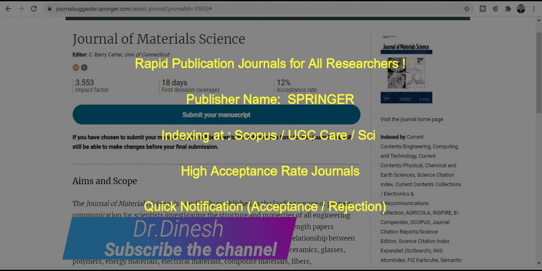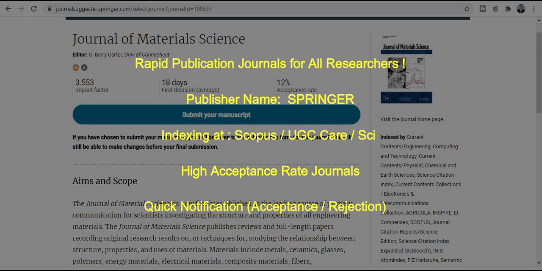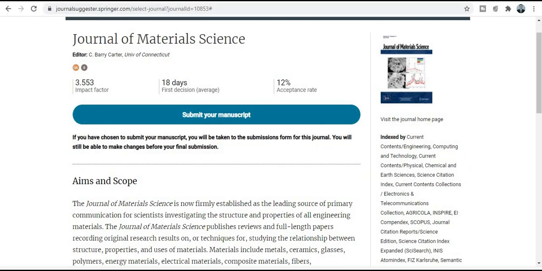Today we will discuss the quick publication and high acceptance rate journals in the indexing of Scopus categories, UGC listed category, and also SCI index journals. All these journals are published by Springer. The first journal is the Journal of Materials Science. The acceptance rate of this journal is 12%, you will get the notification within 18 days only, and the impact factor is really very good, 3.5.